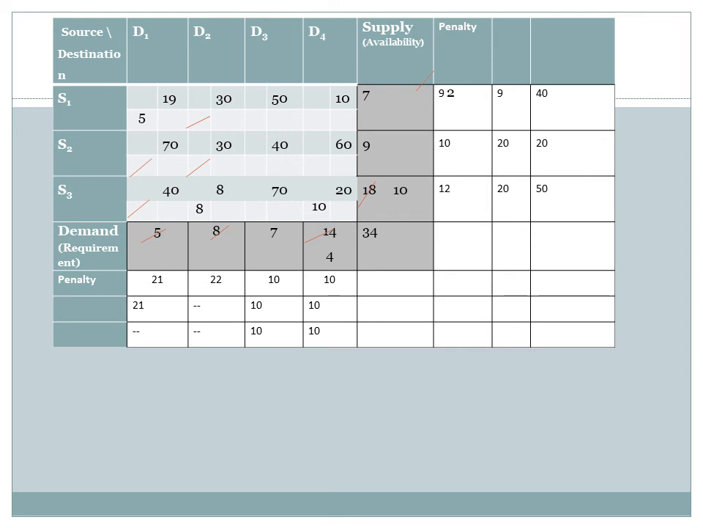Again calculate the penalties. So column D3 and D4 we have not yet touched. So the penalties will remain as they are. And for S1, S2, S3, now there will be difference of costs between D3 and D4 columns. So 50 and 10, that is 40 units. 40 and 60, that is 20 units. 70 and 20, that is 50 units. The highest penalty is 50 in row S3.